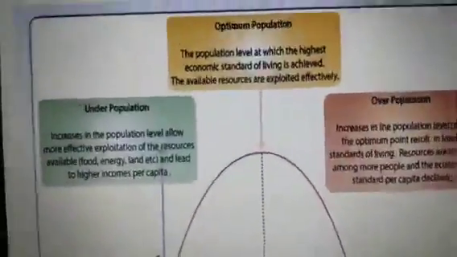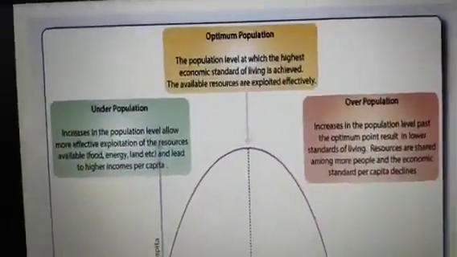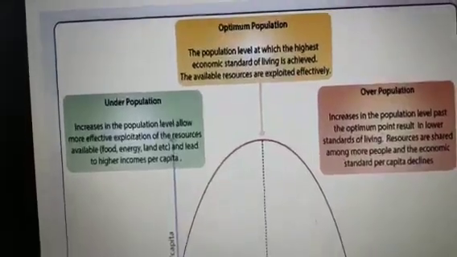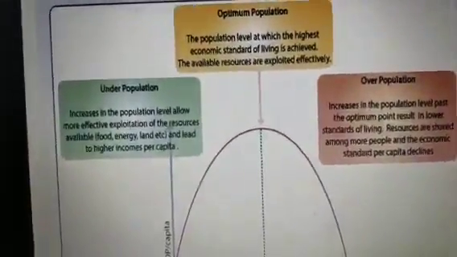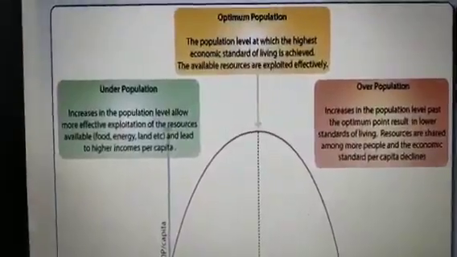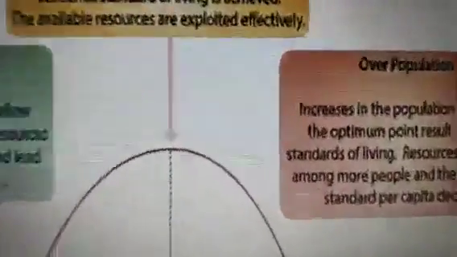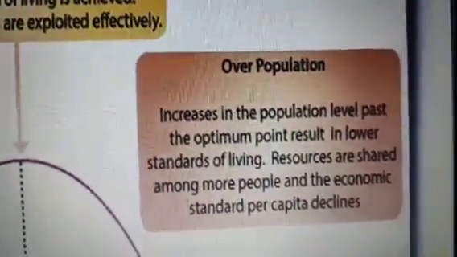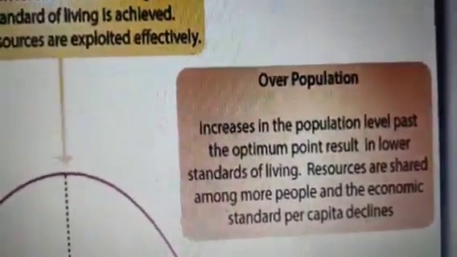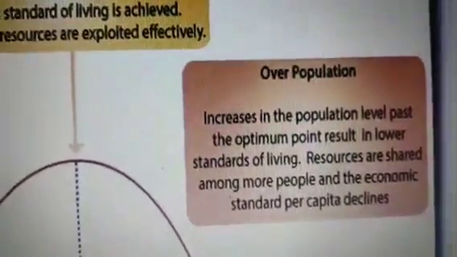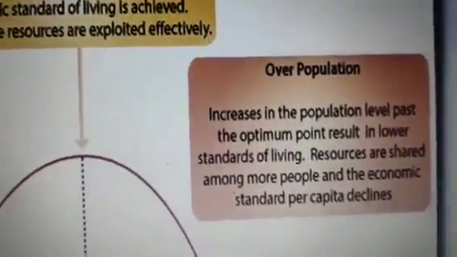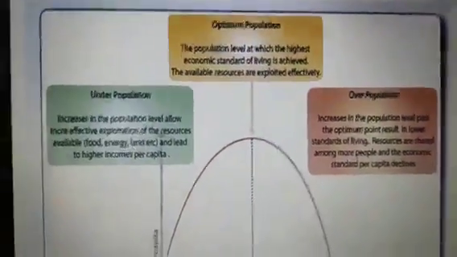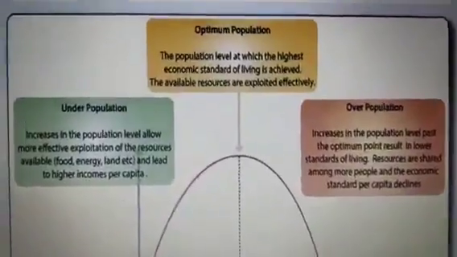So dear students, this is a very beautiful theory which you can explain in the coming year, and you can correlate this theory with Indian circumstances. In India, we all know this is a COVID era. All the resources are distributed among the poor classes. Till November, 80 crore people are benefited with free food schemes. So that means India is an overpopulated country because the result is the standard of living is very low. So we have to move from overpopulation to optimum population.